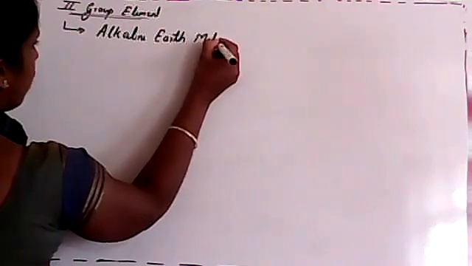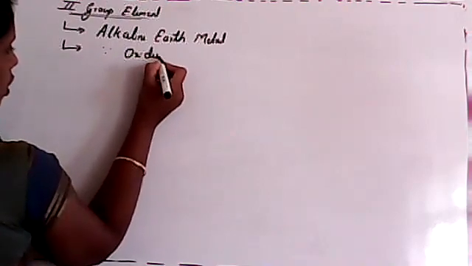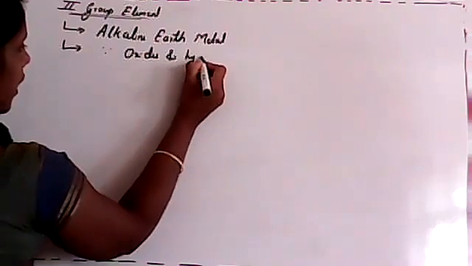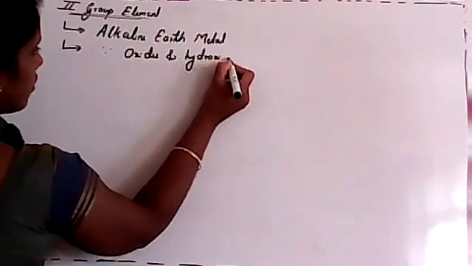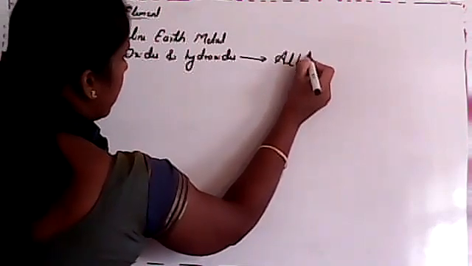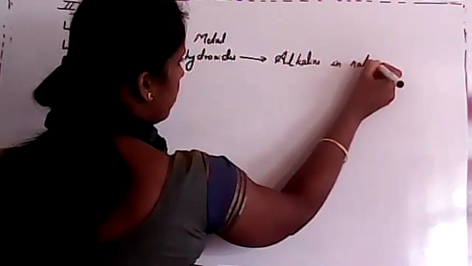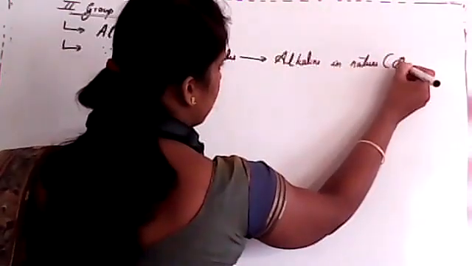Why do we call it alkaline earth metal, students? Because its oxides and hydroxides are basic in nature. That means alkaline in nature, or else you can consider it as basic.